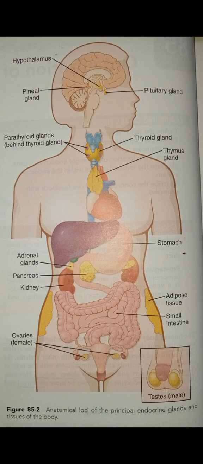That's not a peptide, that's an amine. Okay. Dopamine or prolactin inhibiting factor, PIF. So that's all about the hormones secreted by hypothalamus. The next is about anterior pituitary. When we closely observe the figure I provided, you could see pituitary gland. Okay. Its approximate location. So anterior pituitary is there.